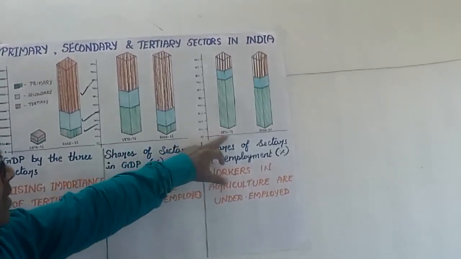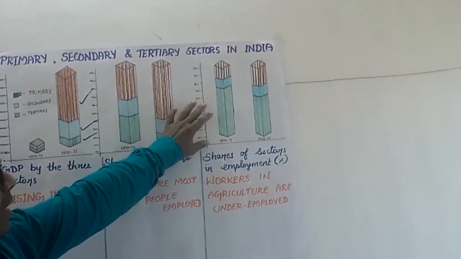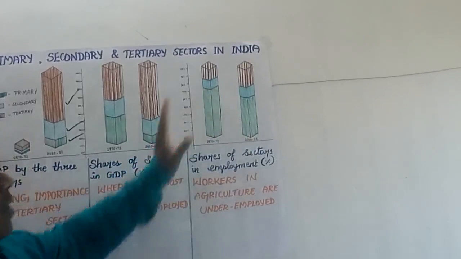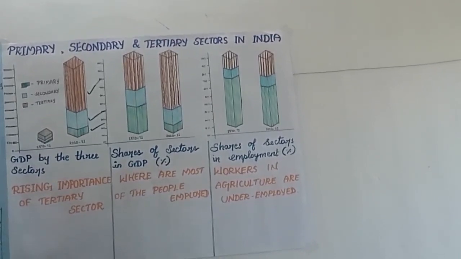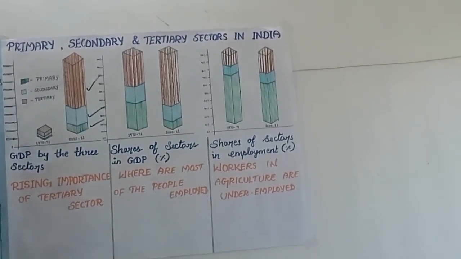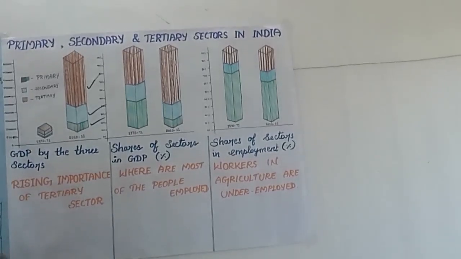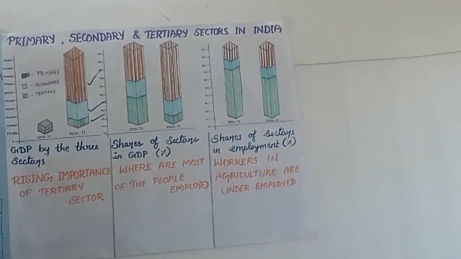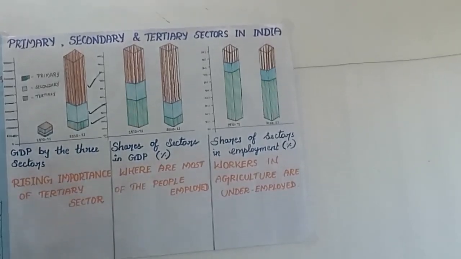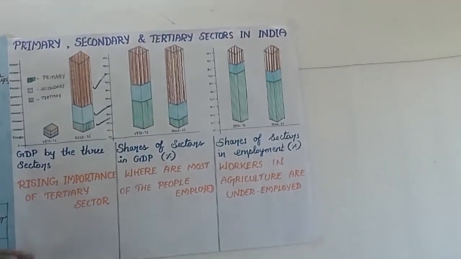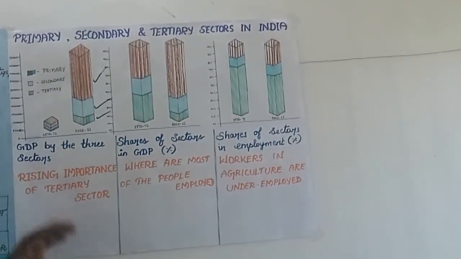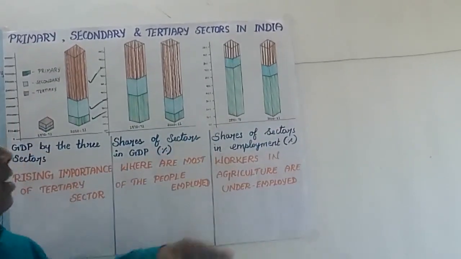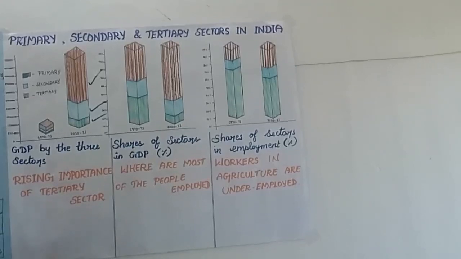No doubt, in 1970-71 the primary sector share of employment is higher, and in 2010-11 also the primary sector share of employment is higher. But what is the reason? Because, as we already discussed, the primary sector is the most important sector because it provides food for all the people, not only for the primary, secondary and tertiary sectors. Even people who do not belong to these sectors, the total population of the country, are provided food by the primary sector only. So that is why more people are engaged. But even though more people are engaged in the primary sector, why is the GDP lesser? We will discuss it now.